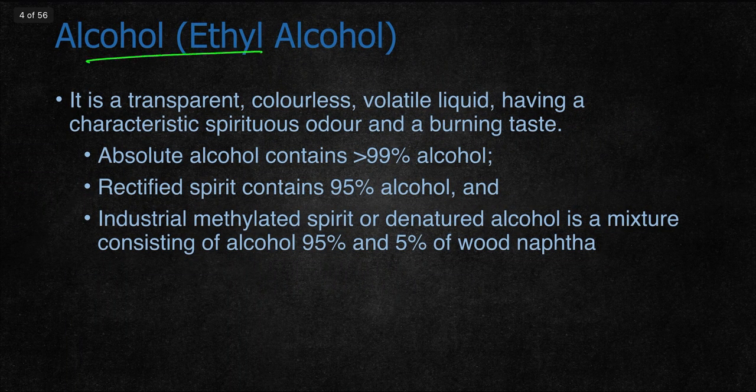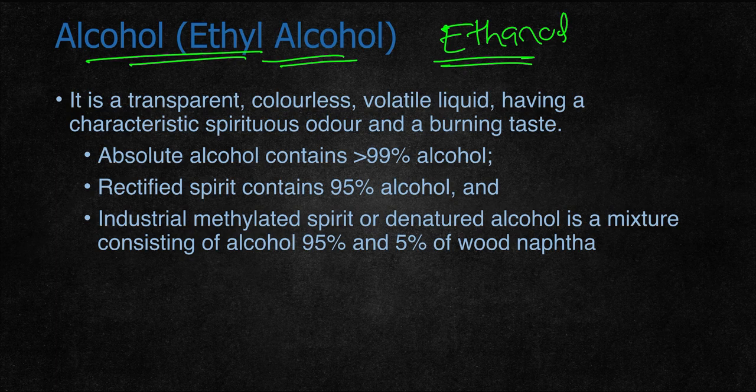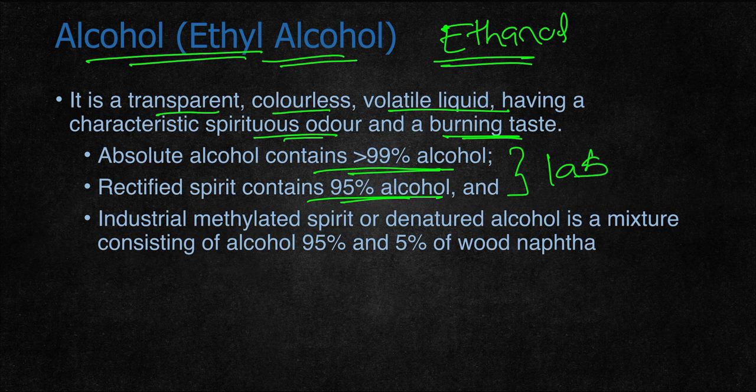Coming specifically to alcohol, it is also called ethyl alcohol or ethanol. It is commonly consumed in different forms of beverages. Physically, it is a transparent, colorless, volatile liquid having a characteristic spirituous odor and a burning taste. Absolute alcohol contains about 99% alcohol. Rectified spirit consists of 95% alcohol. These are not used for beverages, mainly used in the lab. Industrial methylated spirit or denatured alcohol is a mixture of 95% alcohol and 5% wood naphtha.